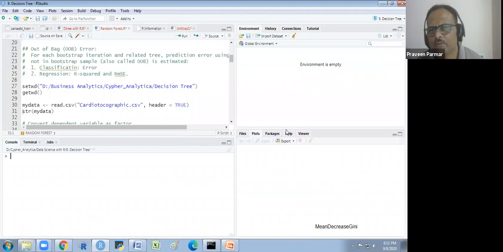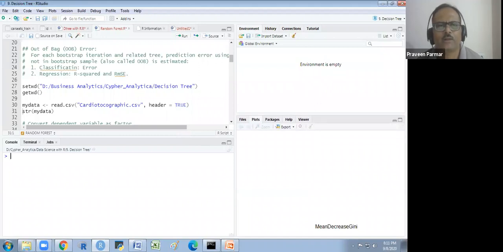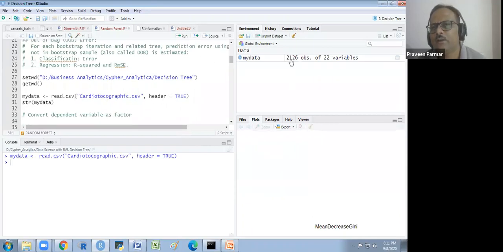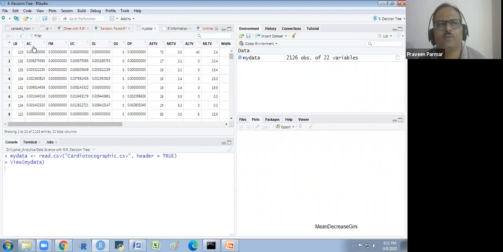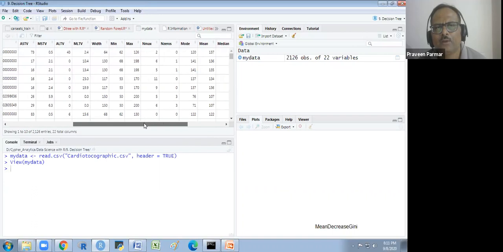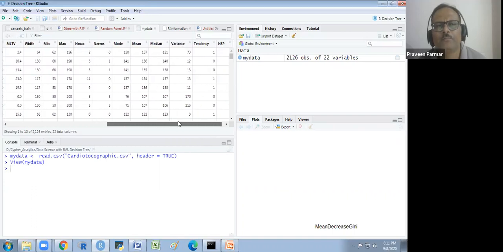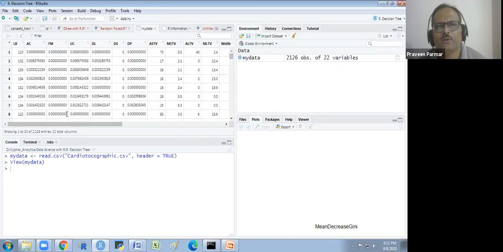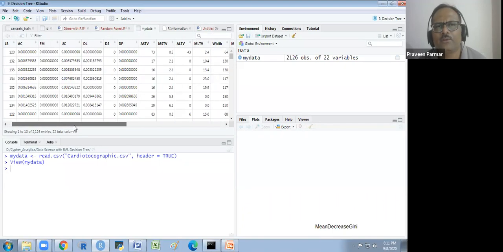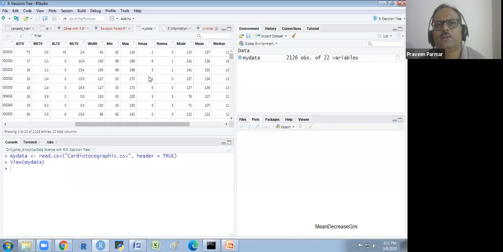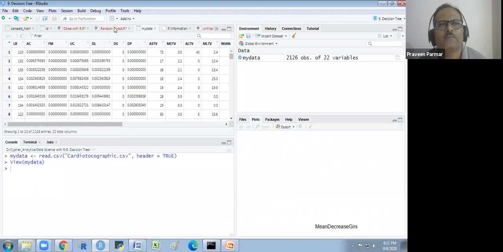There is no need of a graph basically. So we are taking this much, and this data I am reading again. Header is true, and there are 2126 observations and 22 variables. So these are all the variables we have. We are not going deep into these variables, because I don't know the terminology. And there is max, nmax, zeros, and everything.